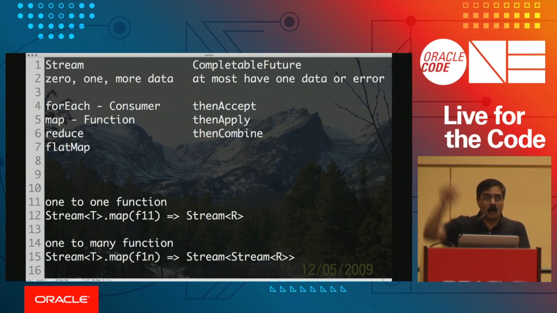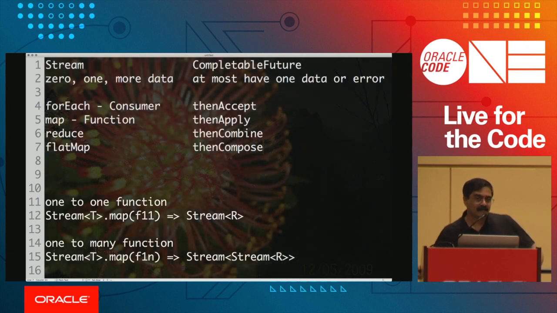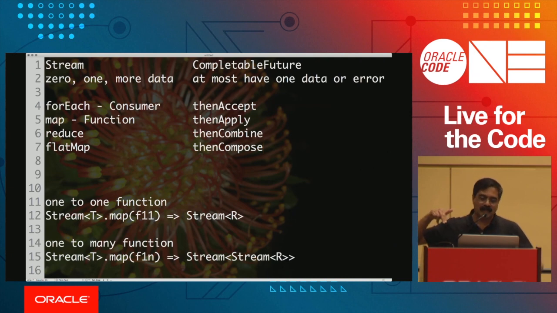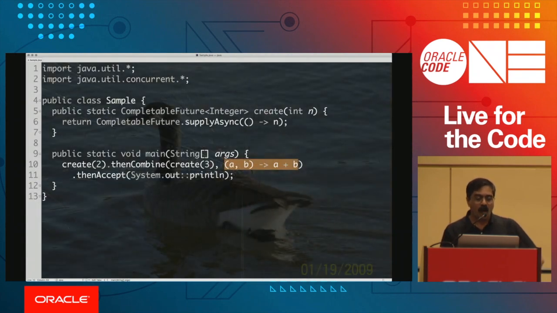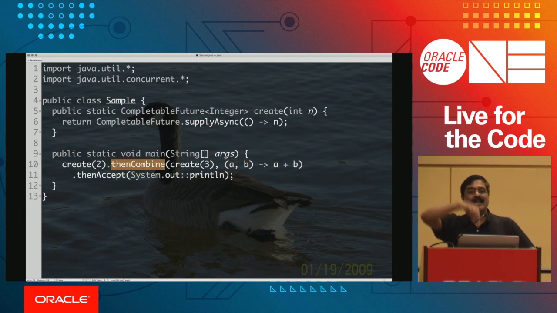In the same way, if you really think about it, this is where thenCompose really comes in. So what does thenCompose do? ThenCompose gives you an ability to take a result that returns a CompletableFuture and return back from that. So the idea is, if you want to perform an operation which will in turn give you a CompletableFuture,